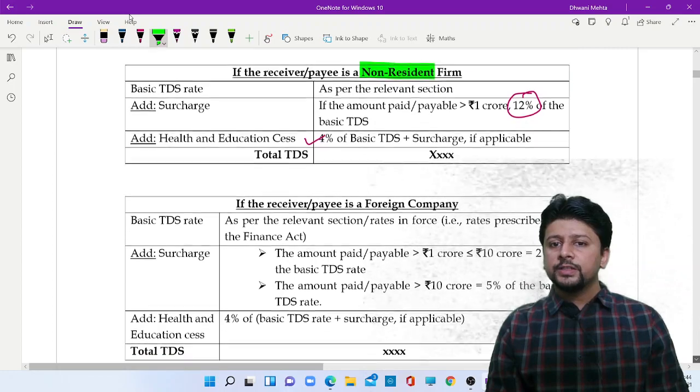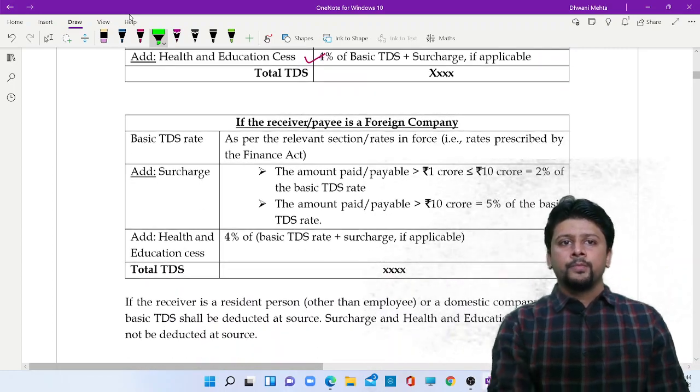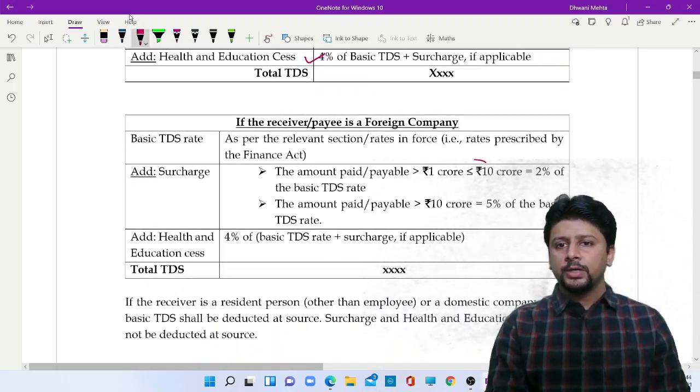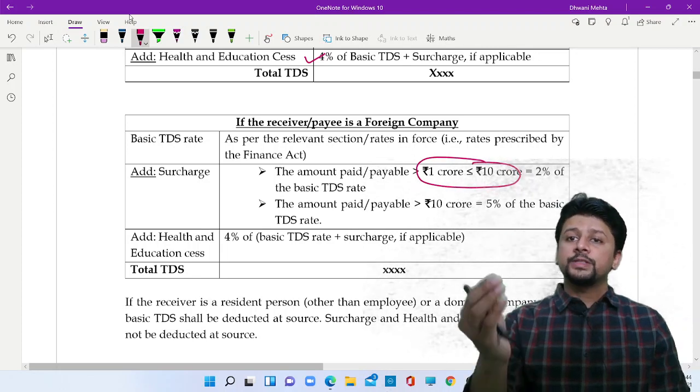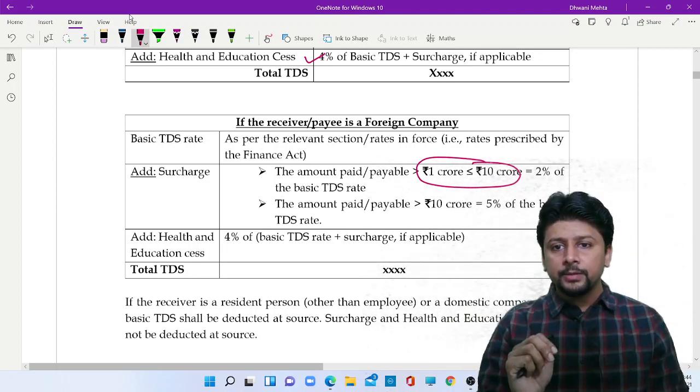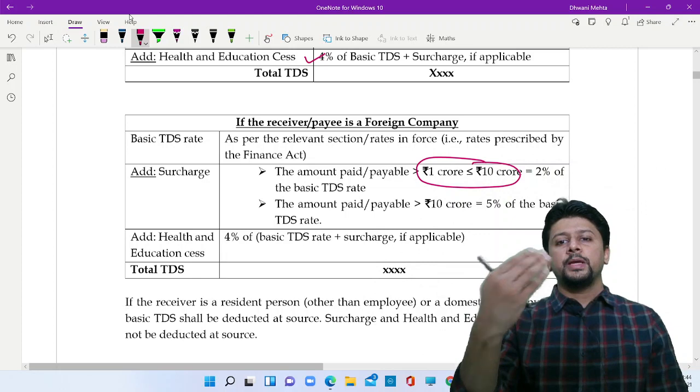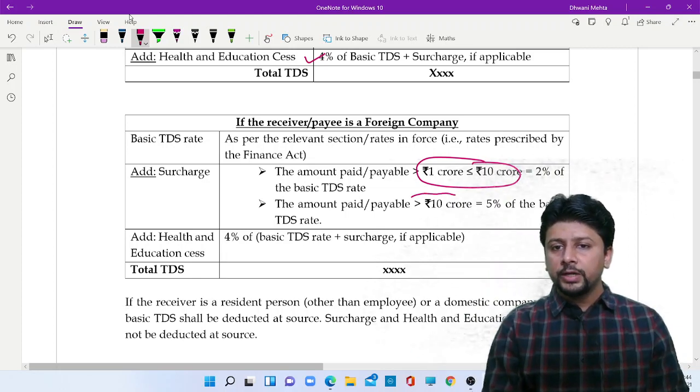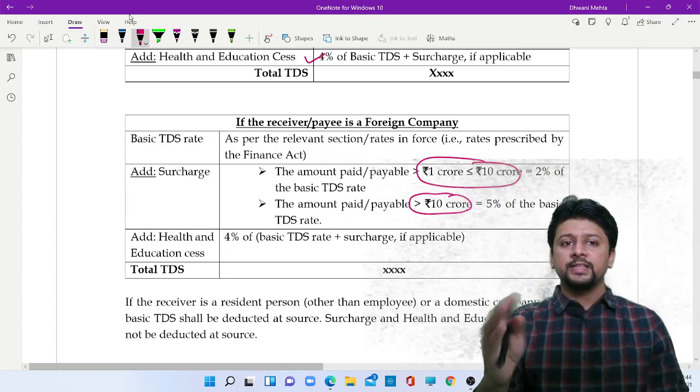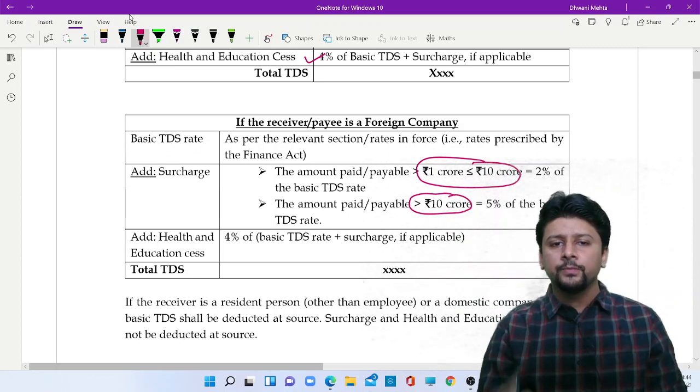If the receiver is a foreign company, for an amount greater than 1 crore but up to 10 crore, 2% surcharge will also be deducted. If the amount that you are paying is above 10 crore, you will have to deduct another 5% as surcharge in addition to basic TDS. Health education cess of 4% will apply.